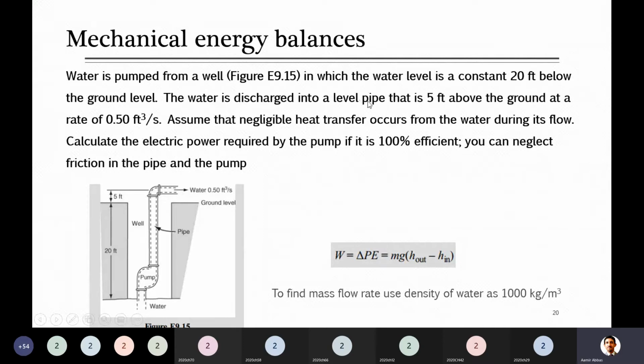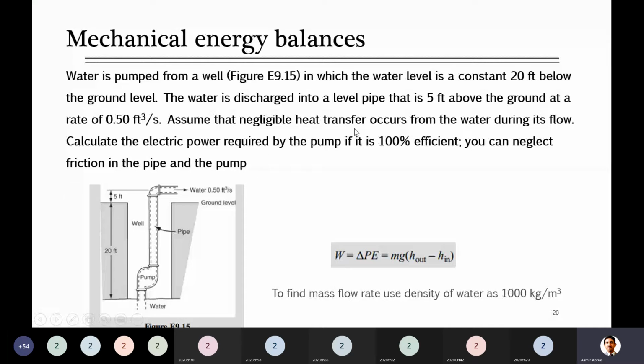The water is discharged into a level pipe that is 5 feet above the ground. So overall, what is the height of the water which is being pumped? 25. Because we will take the ground as 0 as our reference here, and then because the pump is placed here, we will just start from here, and this pump is pumping it to the 25.